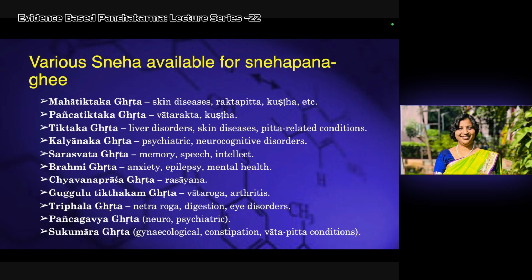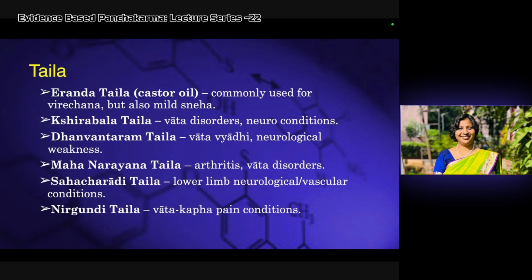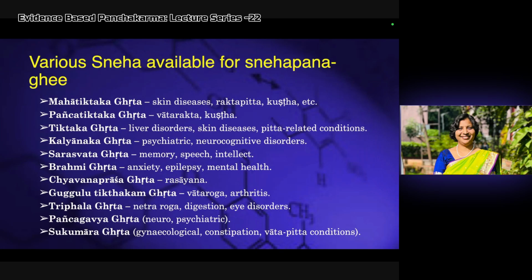So these are the various snehas we use. I have given the different taila and ghrita which we use. In the market, these are the ghritas or ghrita kalpas available for Panchakarma. These are the most used ghritas in our clinical practice.